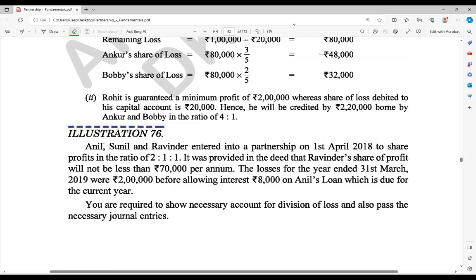So the first one is interest on loan. For interest on loan, which account should we maintain? We know that interest on loan is not part of the appropriation account. So we should make it in the profit and loss account. If only one transaction is given, you can show it in your profit and loss appropriation too, directly as a deduction on the right side, or you can make a profit and loss account.